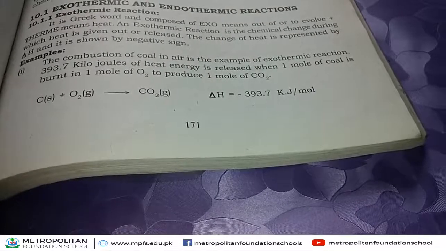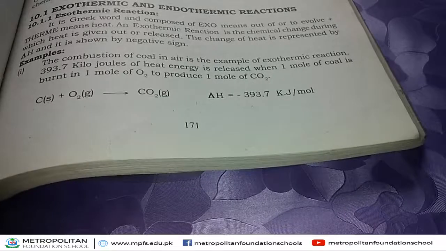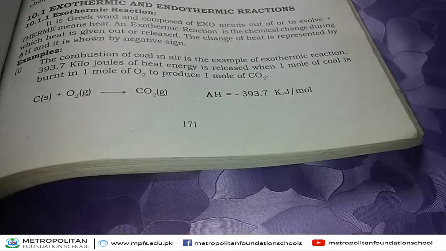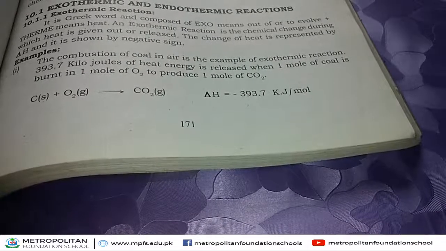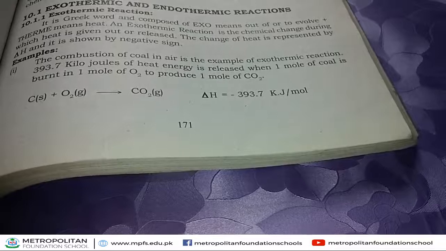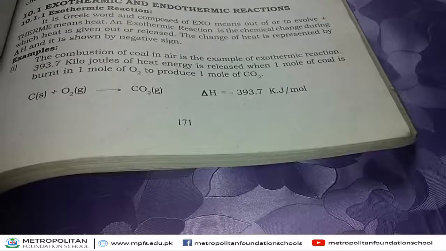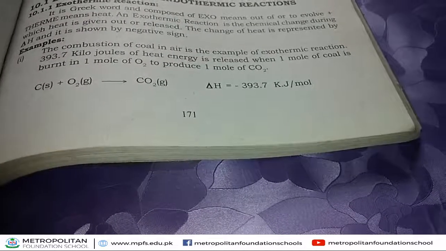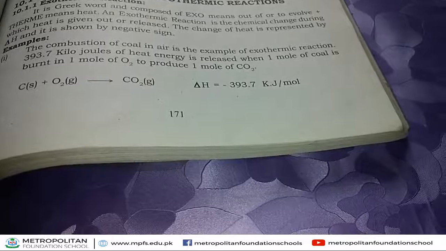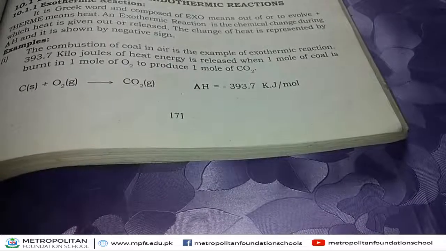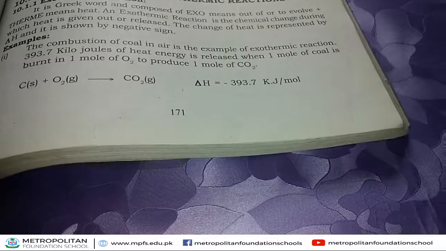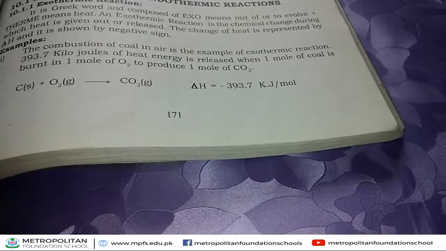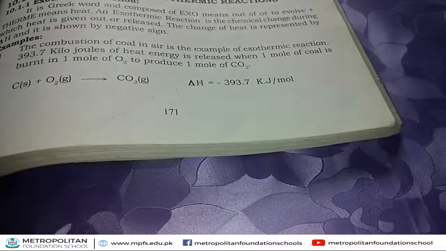When we burn coal, the formula of coal, carbon, is C. It burns in the presence of oxygen. In the equation, oxygen is represented by O2. When we burn coal in the presence of oxygen O2, then 1 mole of carbon dioxide is produced. What are the reactants of this reaction? Carbon and oxygen are the reactants and carbon dioxide is the product.